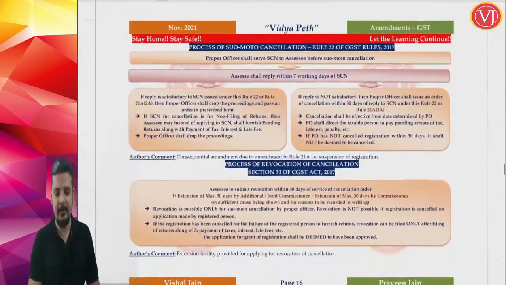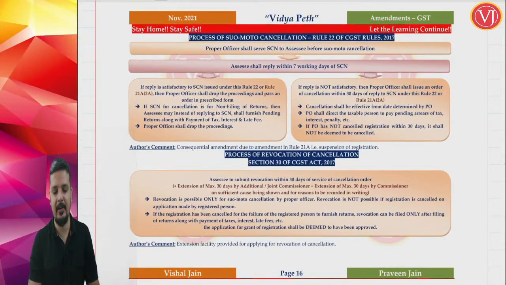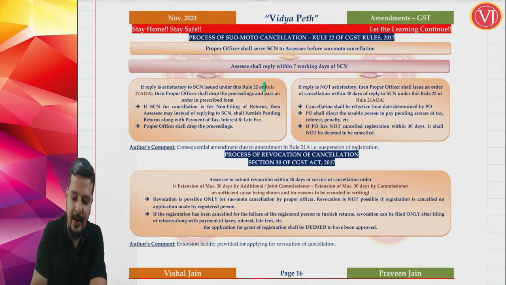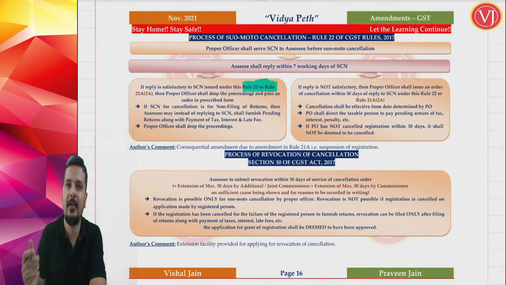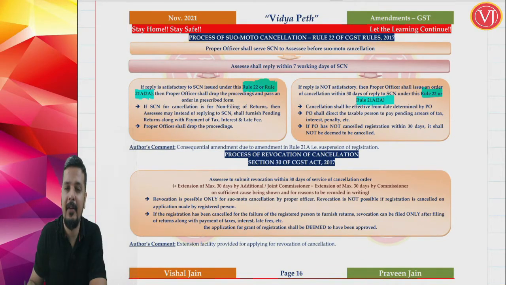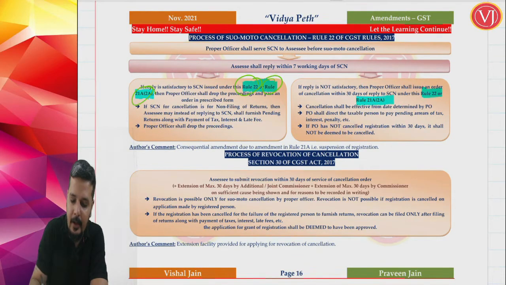Now friends, when you talk about this suo motu cancellation, there is a corresponding consequential amendment. In suo motu cancellation, there is a process. In that process, they have added suo motu cancellation by department. The officer will be serving notice, the assessee will get 7 days time to reply, and the officer will have 30 days time. So in that part, they have added a point that the reply will be submitted by the assessee under either Rule 22 or Rule 21A(2A). Rule 21A(2A) is the new point.